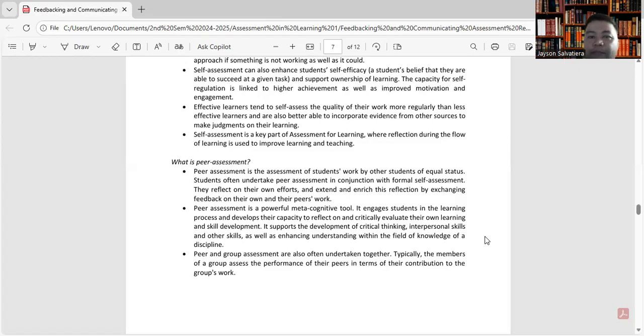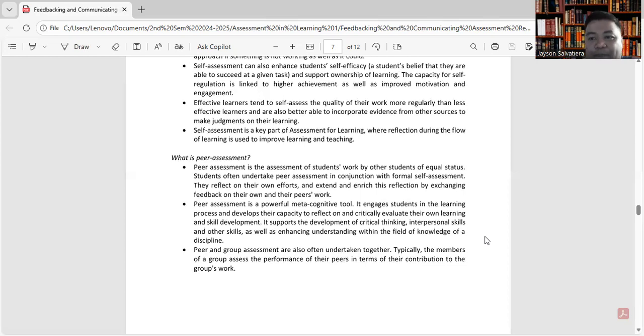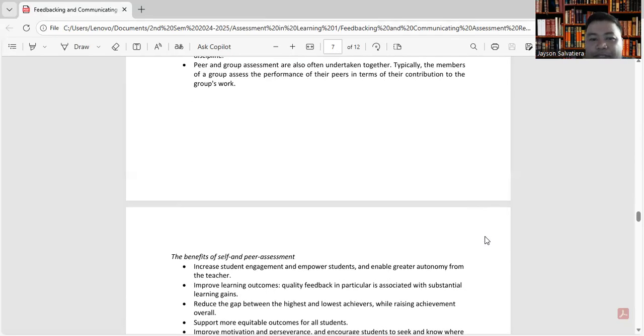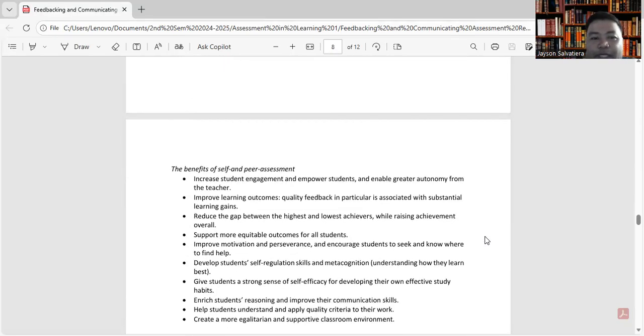Pag halimbawa mag-field study na kayo, okay? So, of course, mag-share kayo kung sino yung mga tumutulong doon sa group ninyo while you are going to observe. Okay? Sino-sino yung mga talagang nakipag-participate doon sa group. Okay? Bibigay sila ng assessment nila doon. Okay? I-assess nila yung mga kagrupo nila.